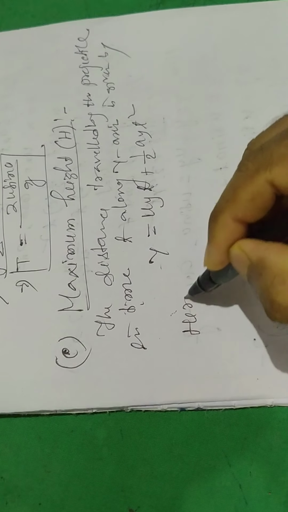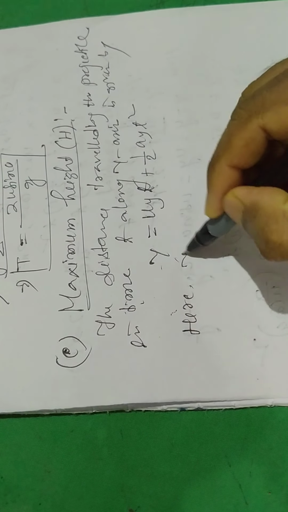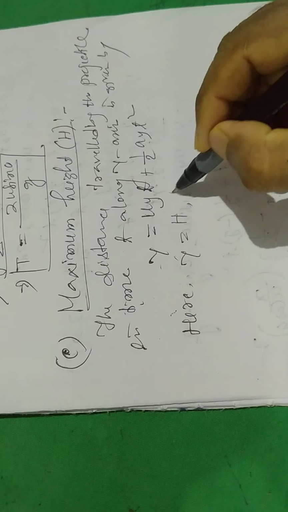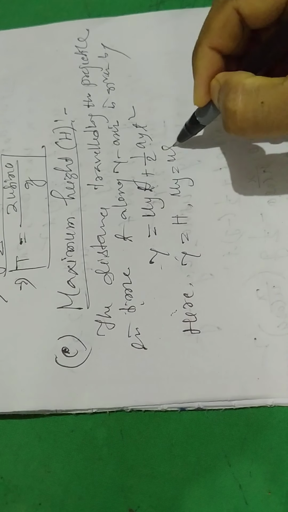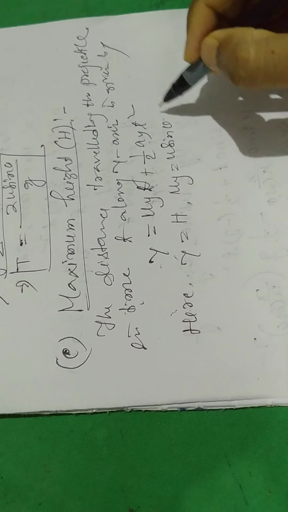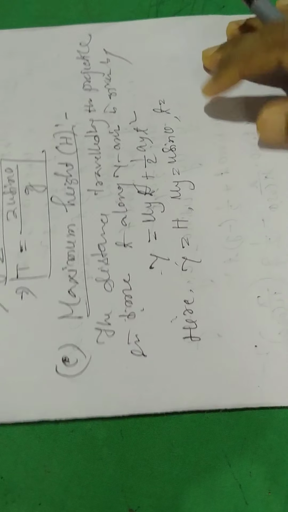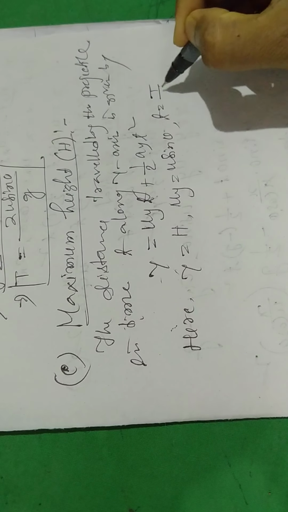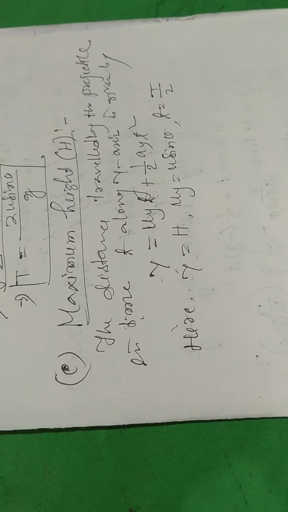Here y equal to H is the vertical distance, uy equal to u sin theta, and t equal to half the time of flight, so t by 2.